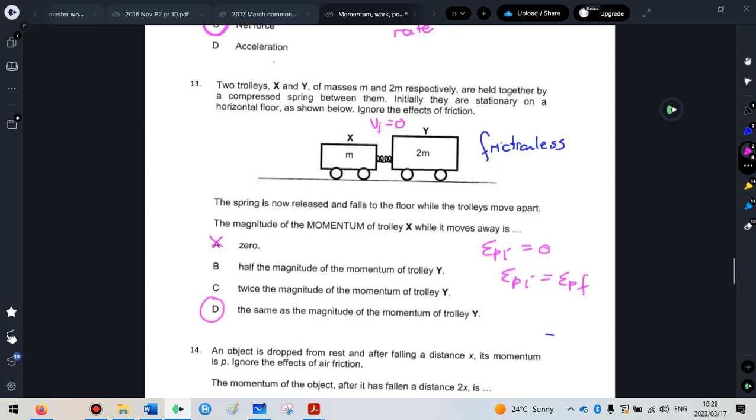So if the momentum of X is P in this direction, the momentum of Y would have to be negative P, but in the opposite direction, so that when you add them together, it ends up giving you 0 again, which is the same as the initial momentum.